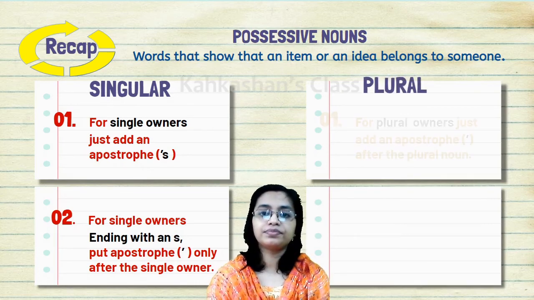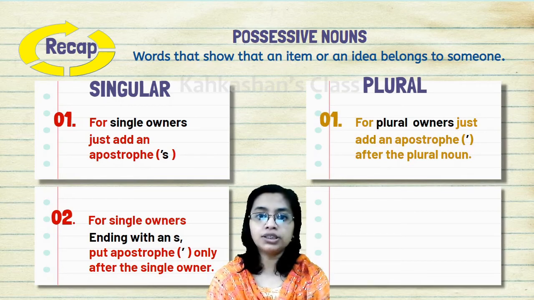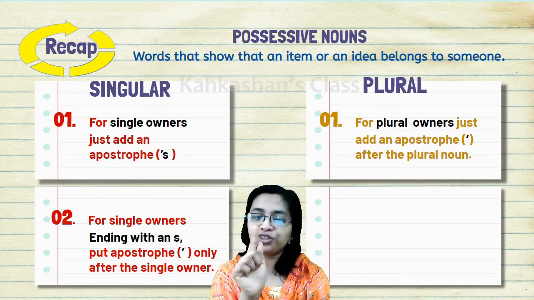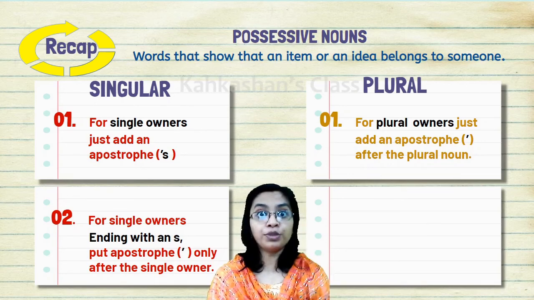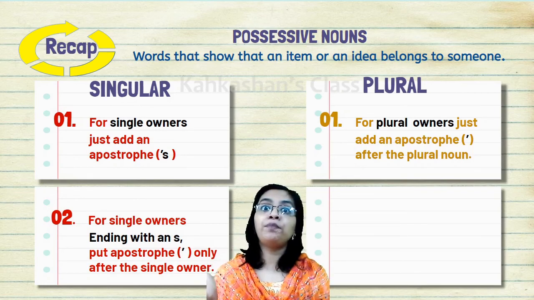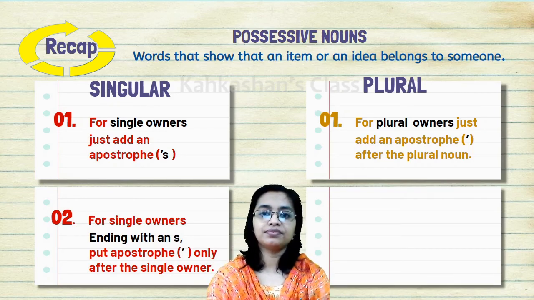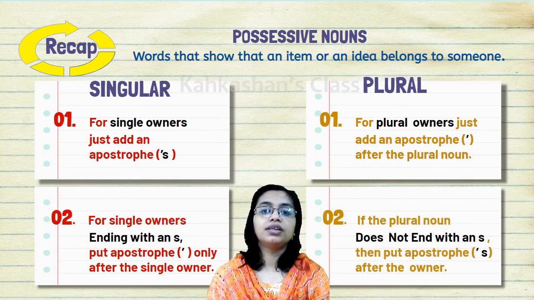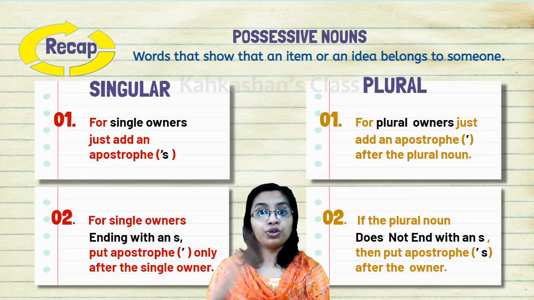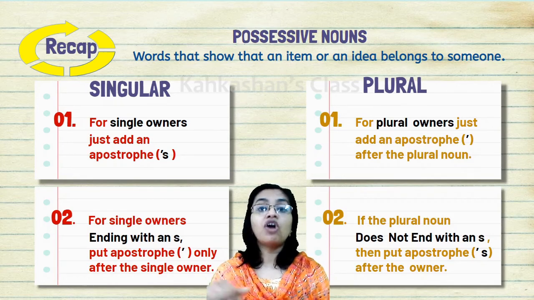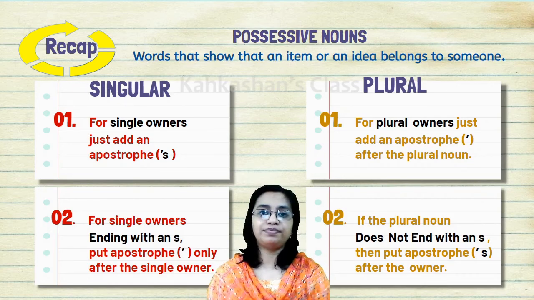Plural. For plural owners, just add an apostrophe after the plural noun. Yes, it is quite opposite from that of the singular and plural. If the plural noun does not end with an S, you have to put an apostrophe S after the owner. So you see how the rules are completely opposite for the singular and for the plural.